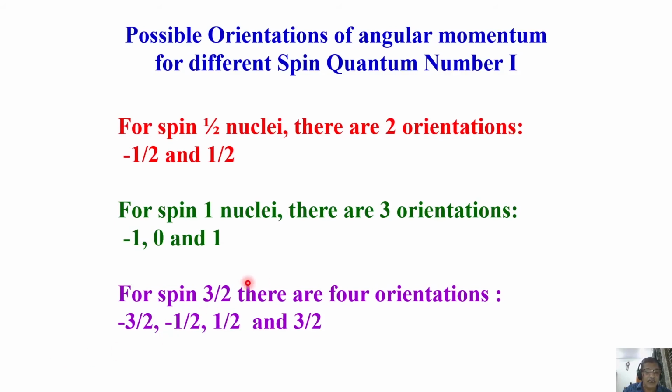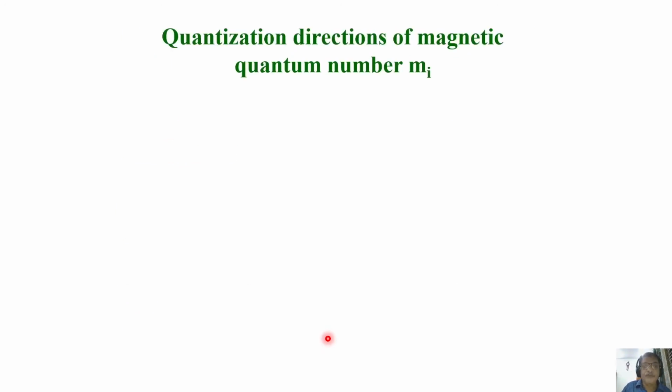Start with minus 3 by 2, then add 1, it will become minus half, and so on up to plus 3 by 2. There are four possible quantization directions, four possible orientations for angular momentum, which is quantized along the z-axis. You can work out like this for any spin quantum number I of the nucleus.